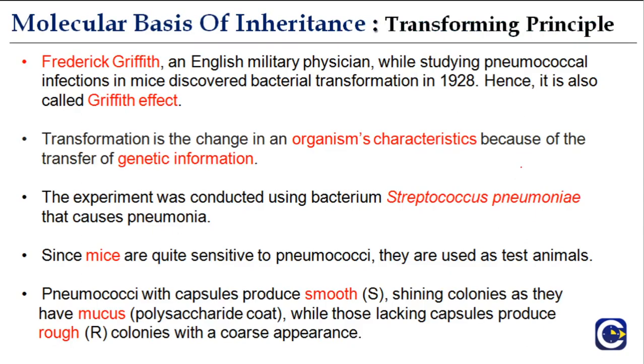So Frederick Griffith. Who was Frederick Griffith? Frederick Griffith was an English military physician, and while studying pneumococcal infections in mice, he discovered bacterial transformation in 1928. From Frederick Griffith, it is also called the Griffith's effect.